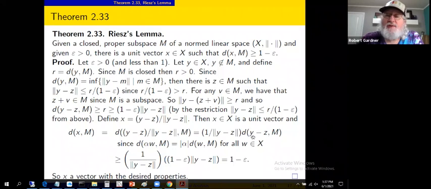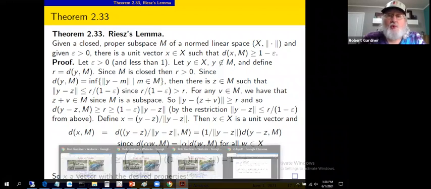And we're left then with a distance from y minus z to M. We were just talking about the distance from y minus z to M. So we've got the 1 over the norm there, and the distance from y minus z to M. We saw that's greater than or equal to 1 minus epsilon times that norm. That norm cancels with this norm to leave us with 1 minus epsilon. And that's what we were looking for. We were looking for x, a unit vector, such that the distance from x to M was greater than or equal to 1 minus epsilon for a given epsilon.